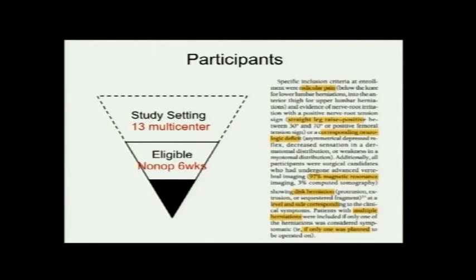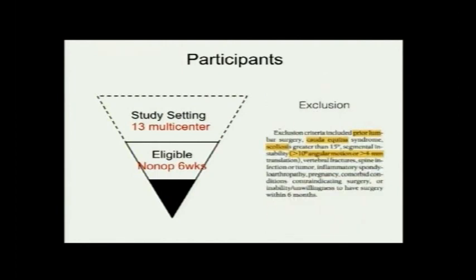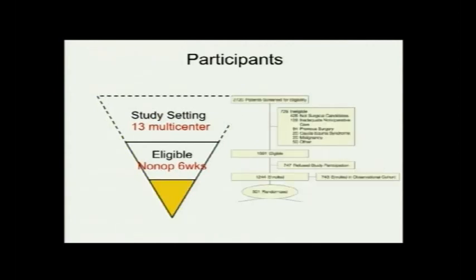The reason why you want to know this is extremely important, because when you understand the outcomes of this study, you want to apply that into your practice. When a patient walks into your door with radiculopathy, that patient should fit into these criteria for this outcome to be valid for that patient. So this is very important to understand: who does this apply to? That's your inclusion criteria. And exclusion is previous lumbar surgery, Cauda Equina syndrome, scoliosis. Nothing unusual here, right?